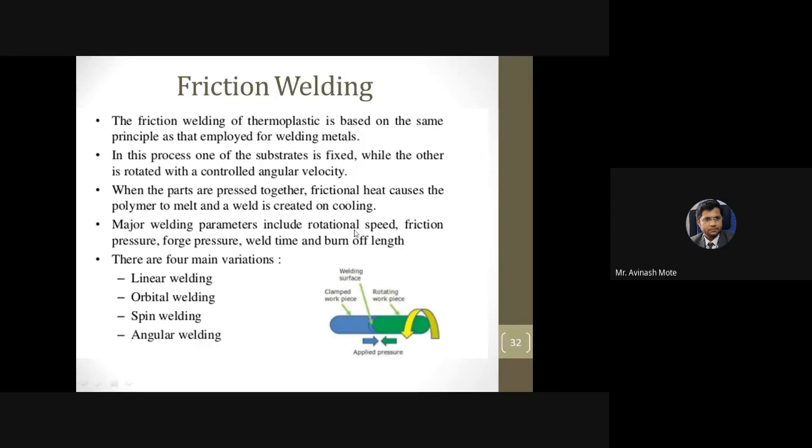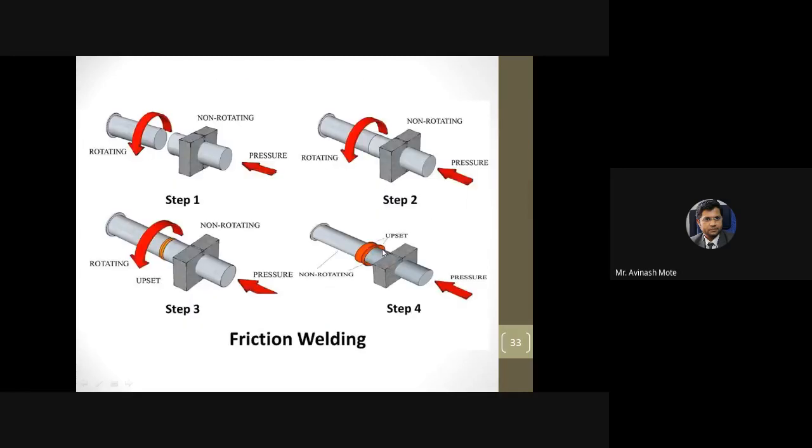Major welding parameters include rotational speed, the first one, because as I told, increase the speed, heat will be more. Friction pressure, forge pressure, weld time, and burn-off length. Now look here. This picture will clearly explain each and everything.